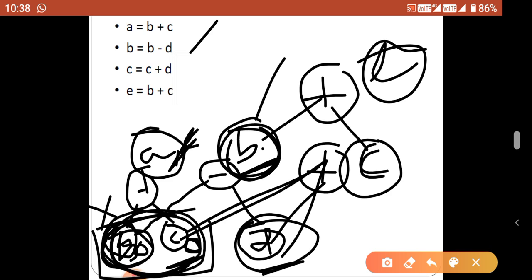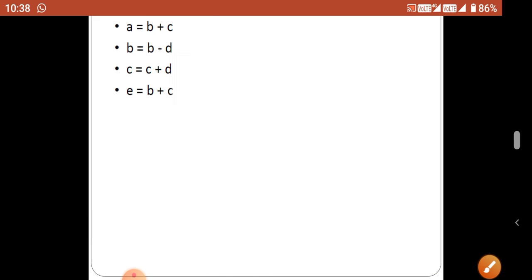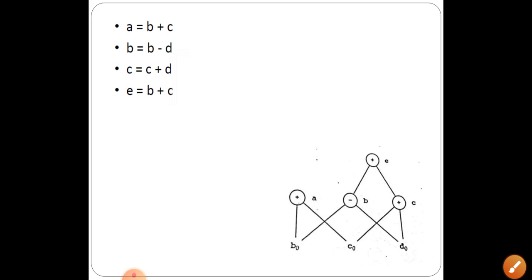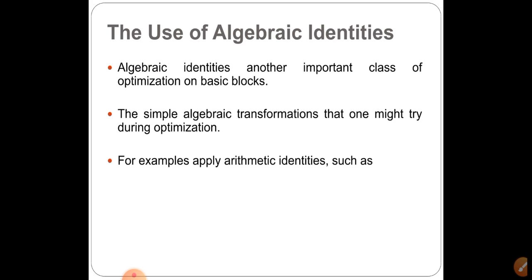So in this statement there is no common sub-expression. Each and every node is constructed separately because there is no common sub-expression. Even though whenever we look at this expression, b plus c looks like a common expression, in between the a to e the value of b or c, or otherwise both the values are changed. So if it is changed, don't consider this as a common sub-expression. So this is a constructed tree, already we discussed.